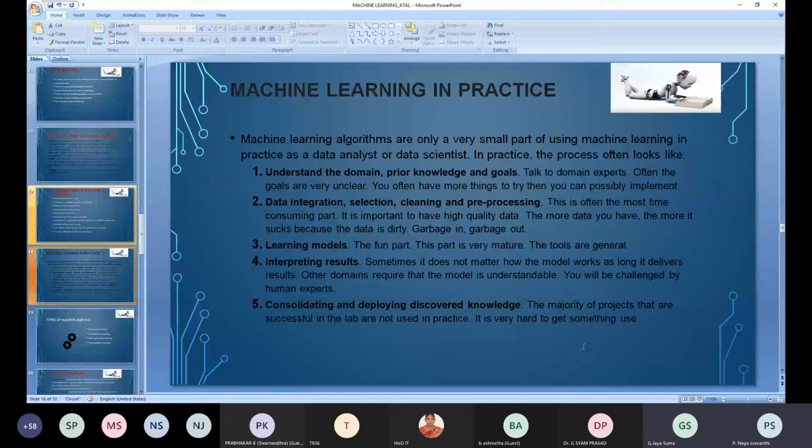So here we are entering into the machine learning algorithms. How is machine learning used in practice? Machine learning algorithms are only a very small part of using machine learning in practice as a data analyst or data scientist. Mainly we need to focus on understanding the domain, prior knowledge and goals. That is the most important, and we have already discussed this. The next thing is data integration, selection, cleaning and pre-processing, which is very important.